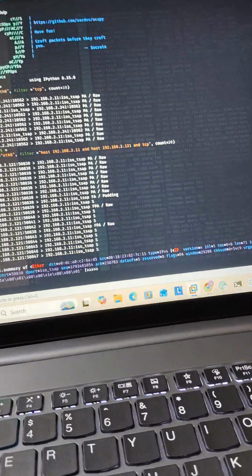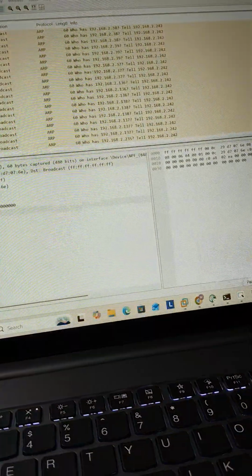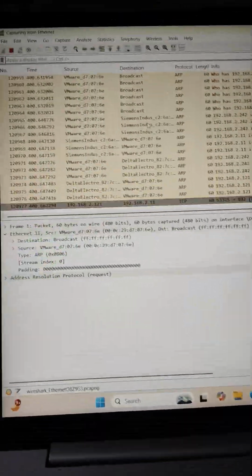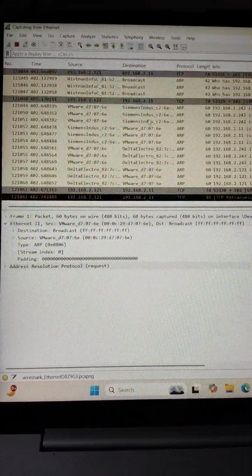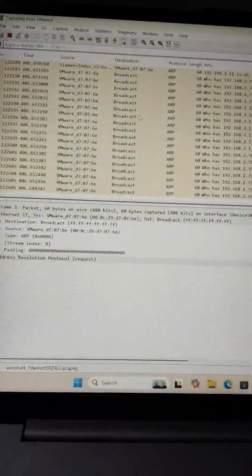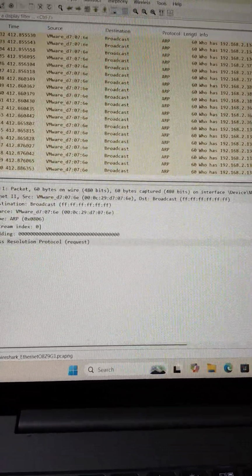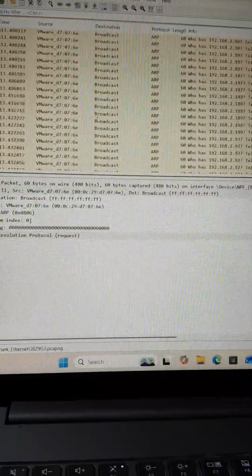Similarly, you can see this in Wireshark, that VMware is still broadcasting, and we are still getting the reply from the PLC, and yes, these are all ARP requests. And if I stop this and find